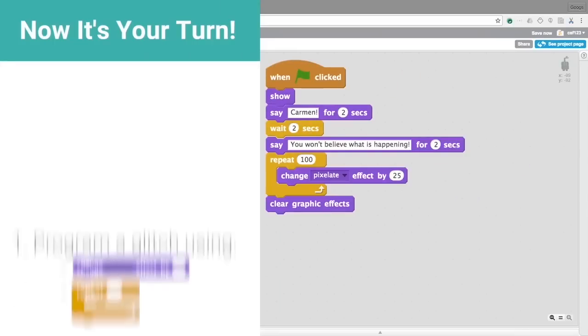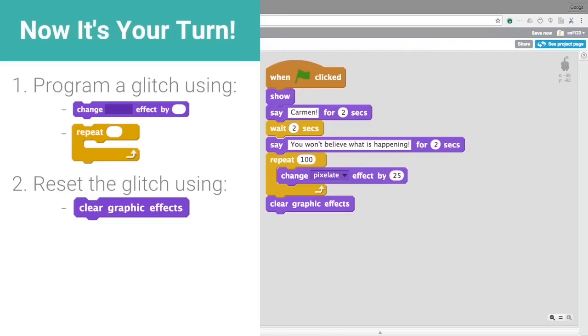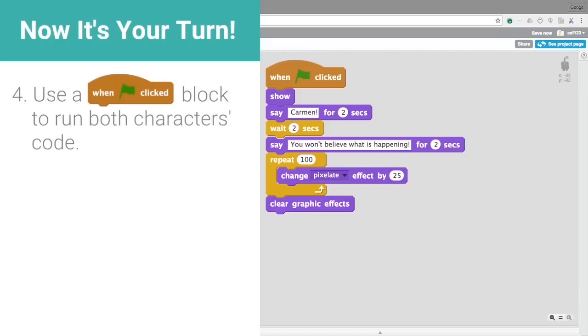Now it's your turn. Program a glitch using repeat and change effect by blocks. Reset the glitch using a clear graphic effects block. Add dialogue using say for 2 seconds blocks and wait blocks. And finally, run both characters' code using one flag clicked blocks.